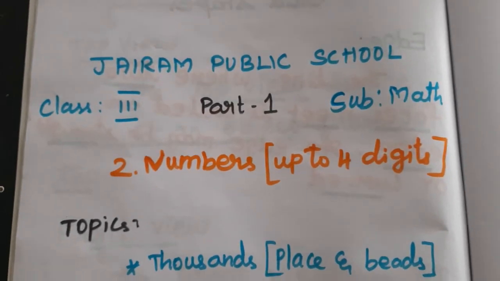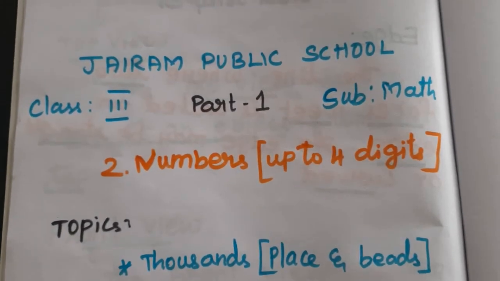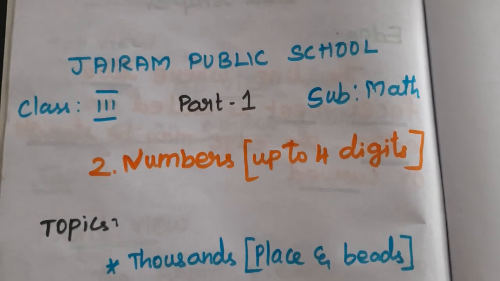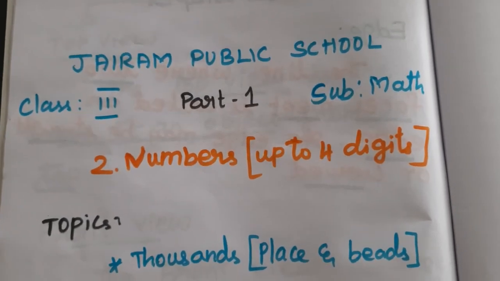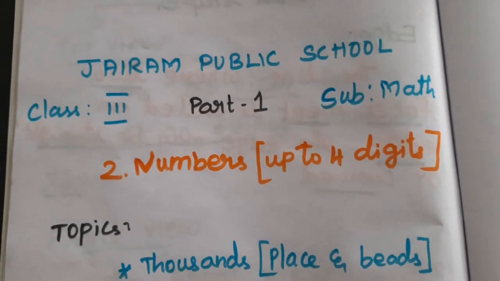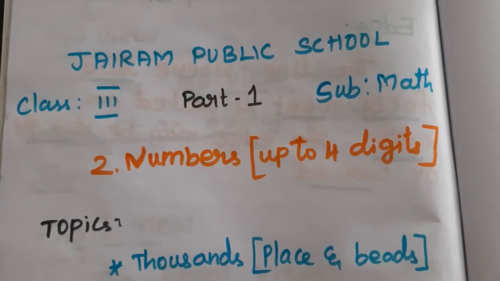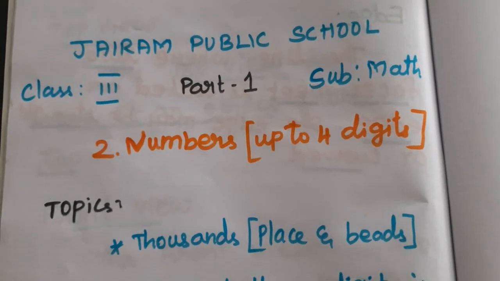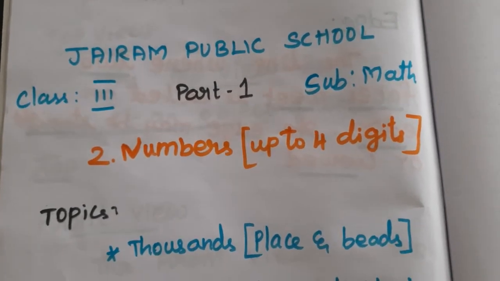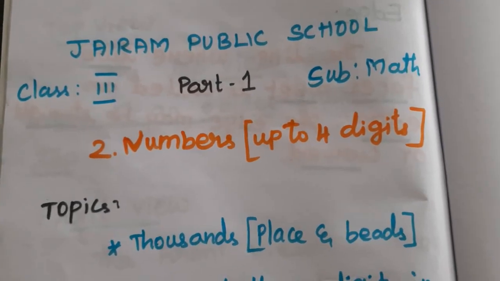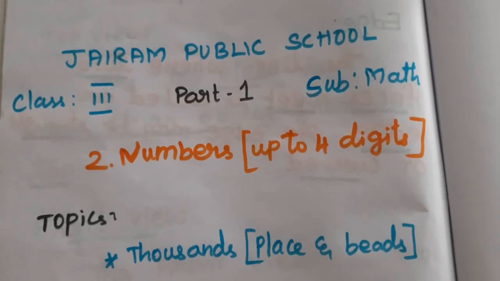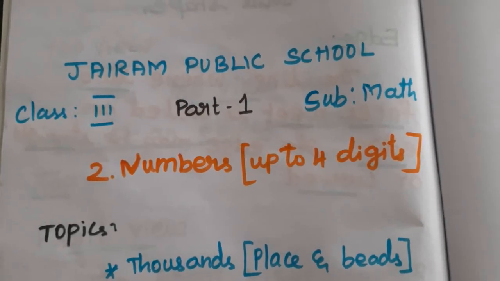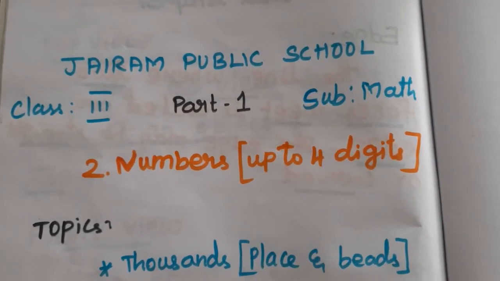Good morning. Today's session we are going to see the math subject for grade 3. In the previous session we discussed the first lesson, Shapes Around Us. In this lesson we discussed solid shapes with edges and corners, flat shapes with diagonals, tessellation, and tangram. I hope everyone understood that concept clearly.